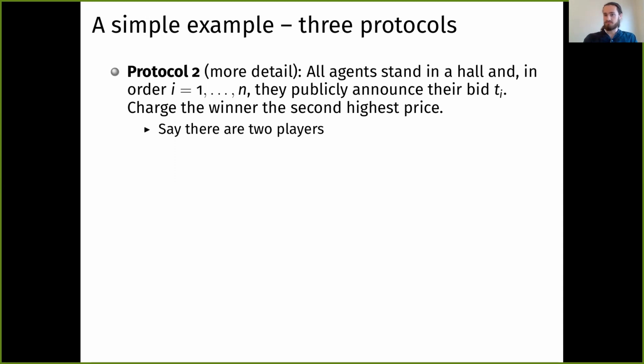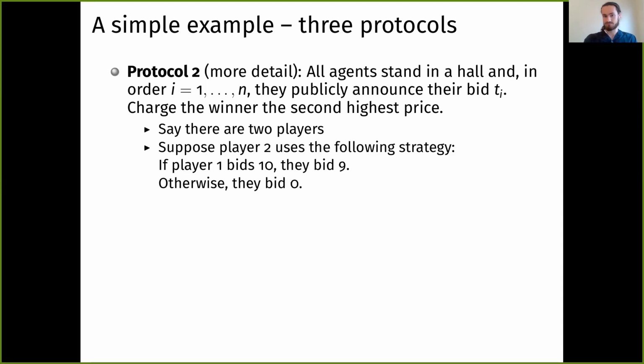In this case, here's a strategy that the second player could do. If player 1 bids 10, player 2 would bid 9 in response to that. And for any other thing that player 1 would announce as their bid, player 2 is going to bid 0. This is some well-defined strategy in this public information game. Against this strategy, truth-telling is not in player 1's best interest. If their true value is 10, they'd rather bid 5 and get the item for free.